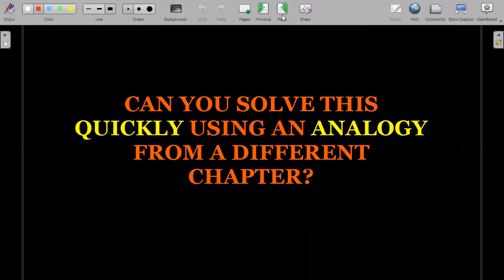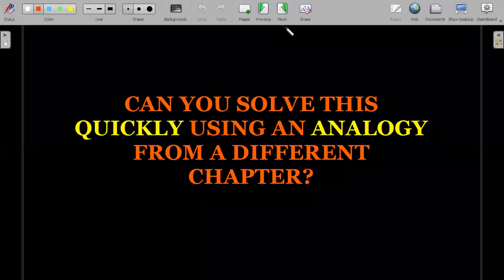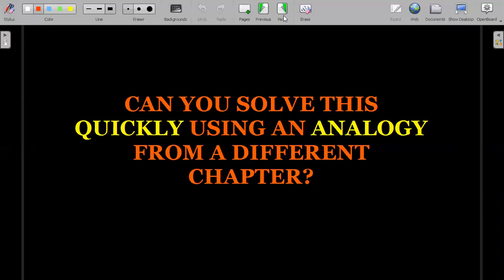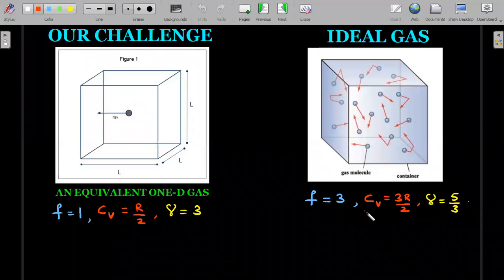So let's move ahead. Can you solve this quickly using an analogy from a different chapter? The chapter, I think most of you would have guessed by now because of the collisions and the walls, is the kinetic theory of gases. But it's not very straightforward, right? In a gas, you have innumerable molecules moving in different directions, at least three independent directions. On the right of the picture, you can see how an ideal gas, or a gas which obeys the kinetic theory of gases, behaves.